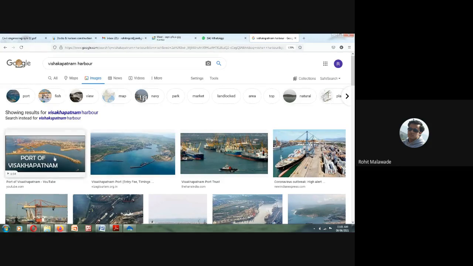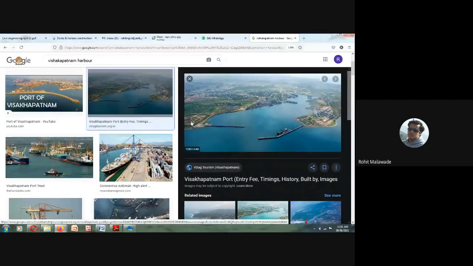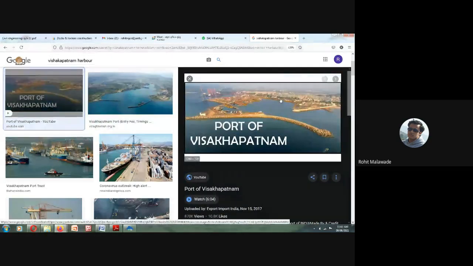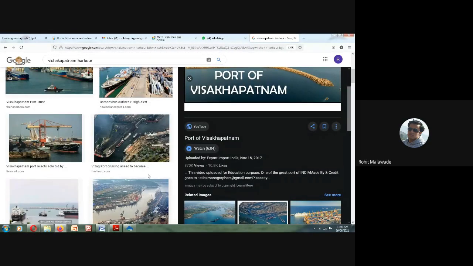So this is what your Visakhapatnam port or your harbor is. See here, till this we have been covered with the land, a part of land, and here again some construction, and here again some construction, right? So here this is what your Visakhapatnam port is. So this is how your Visakhapatnam port will be there, right?